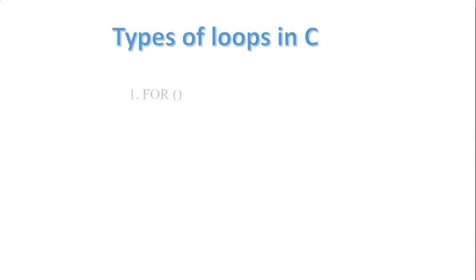Now we consider the types of loops in C language. C language offers 3 types of loops: for loop, while loop and do while loop.